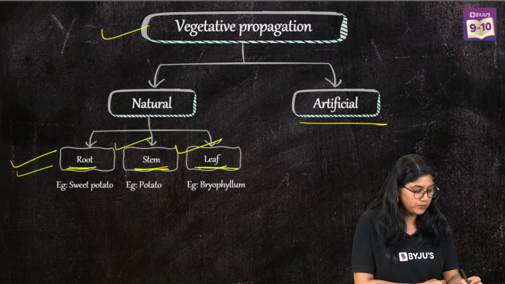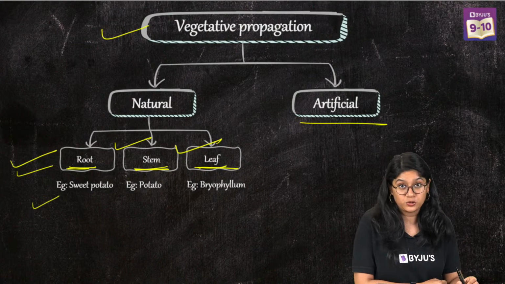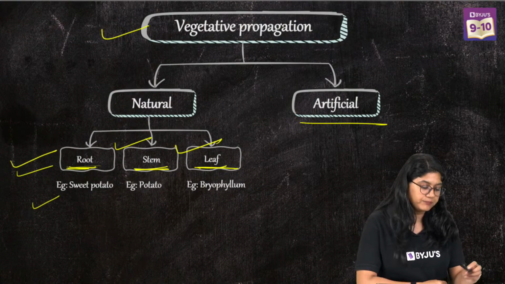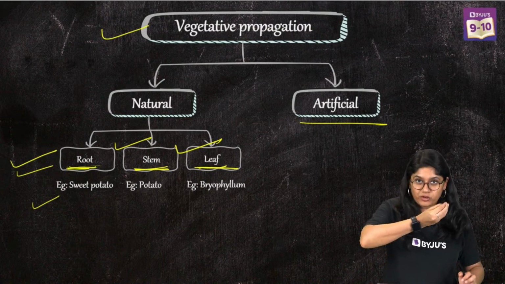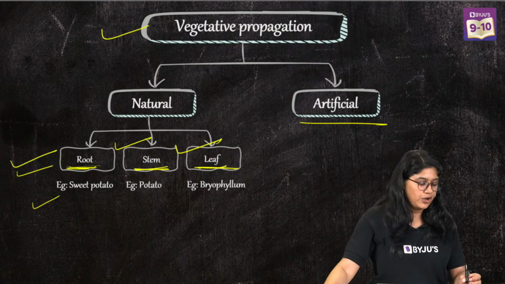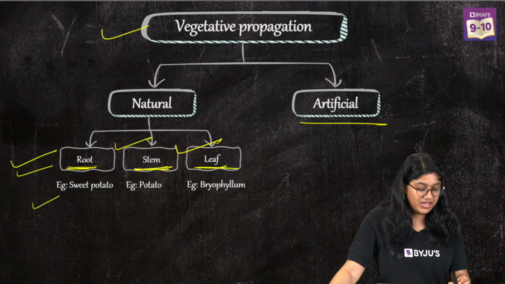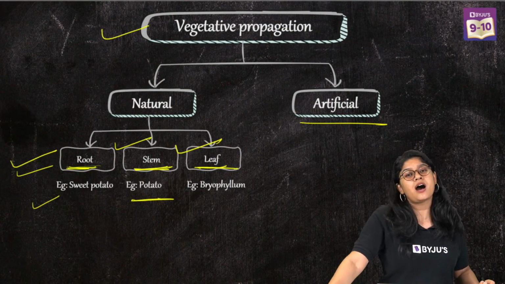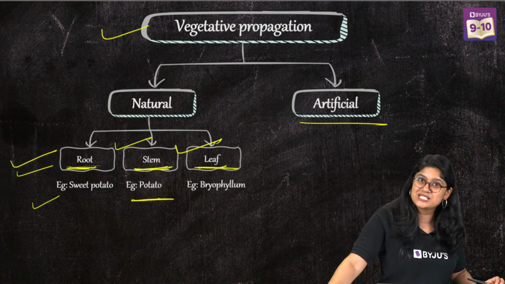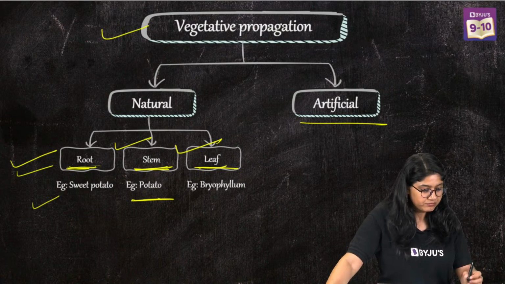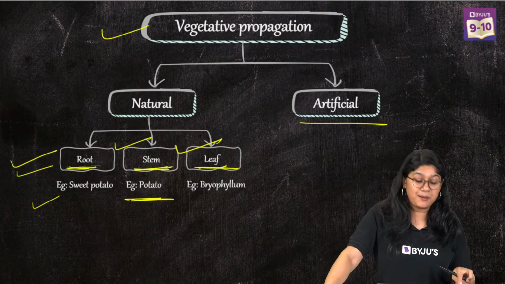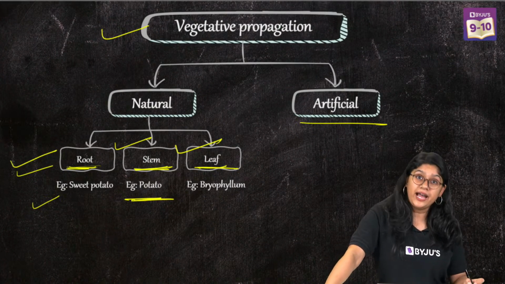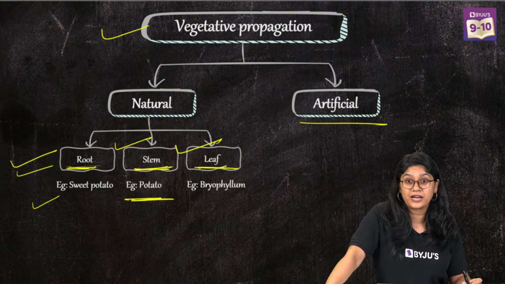In terms of a root, the example is sweet potato. Of course, it is the root of the plant, and from there we have a new plant coming out. So that is sweet potato. In stem, we have the example of the potato. Remember this, everyone. Examples are super important, so please make sure to remember all the examples. So the example for the stem is potato, and for the leaf we have Bryophyllum.